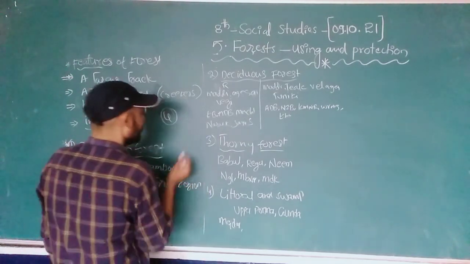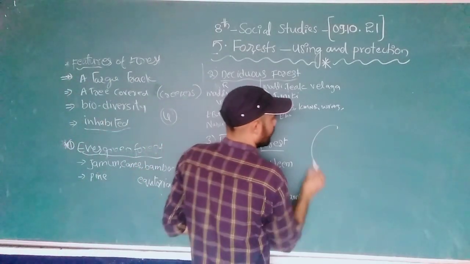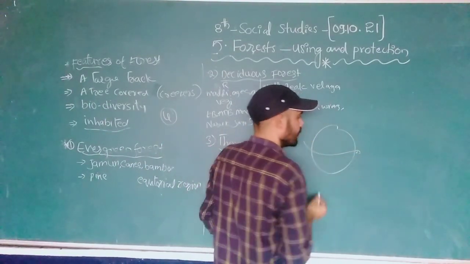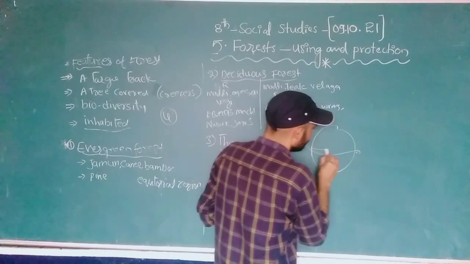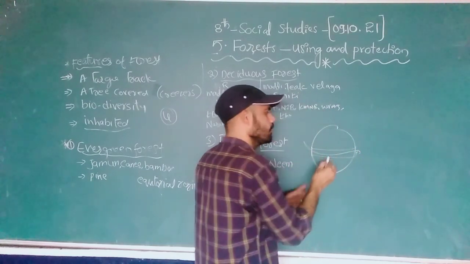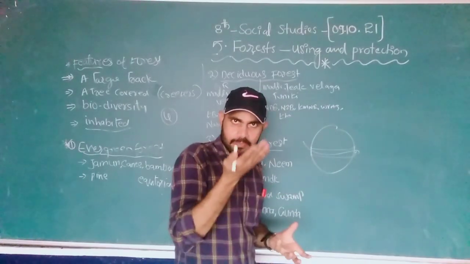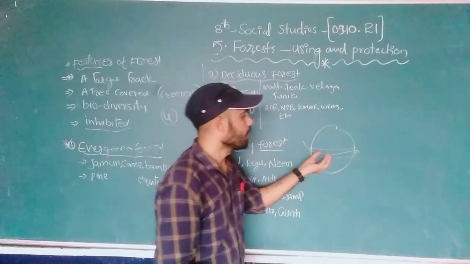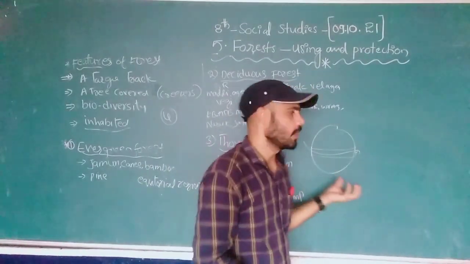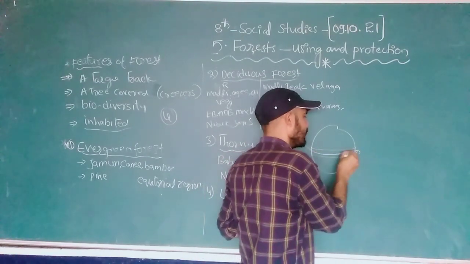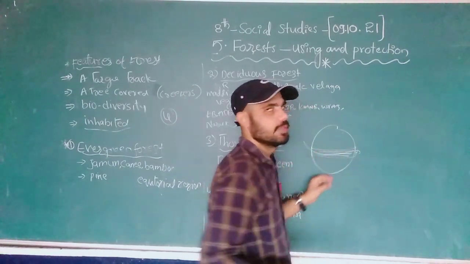Where, Nana? Equatorial region. What is the equatorial region? This is the equator. Here we receive more warmth, more heat, and when we receive more heat, we receive more rainfall, right? In the equatorial region we receive more rainfall.